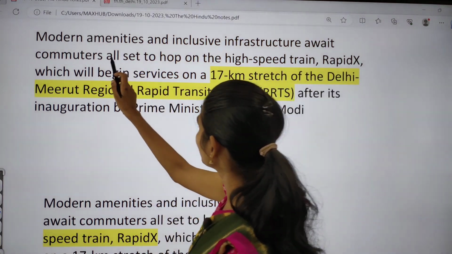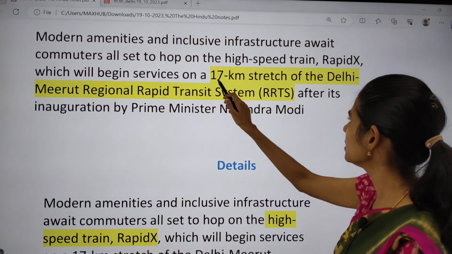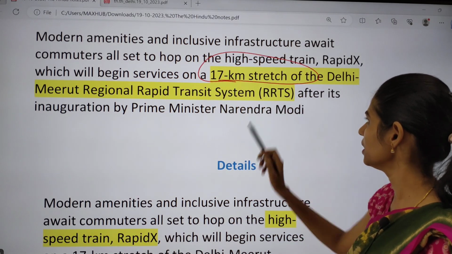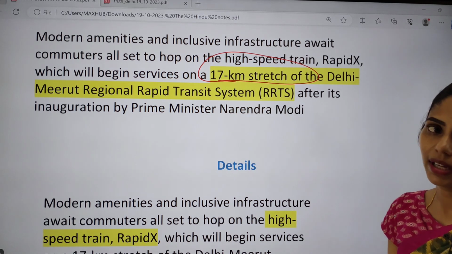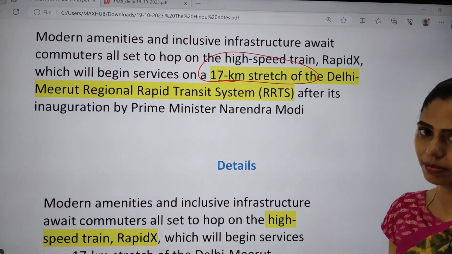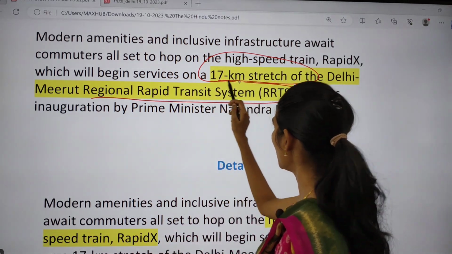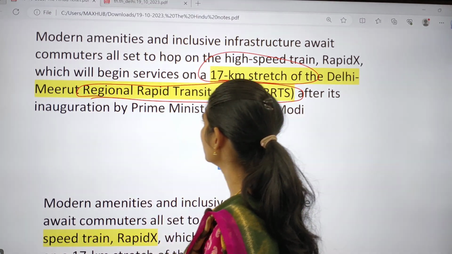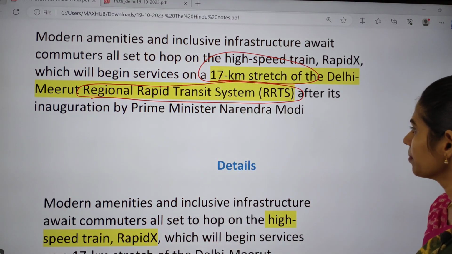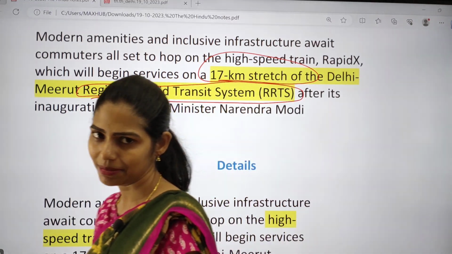Some facts: it is a 17 kilometer stretch running from Delhi to Meerut. It comes under the RRTS, that is Regional Rapid Transit System, and it is going to be inaugurated soon by our Prime Minister.